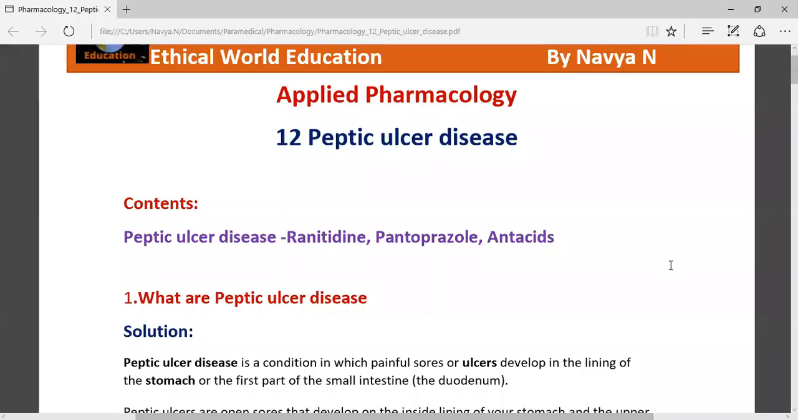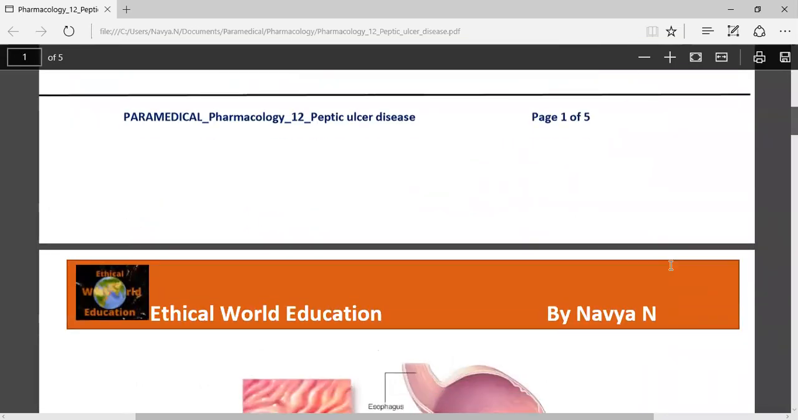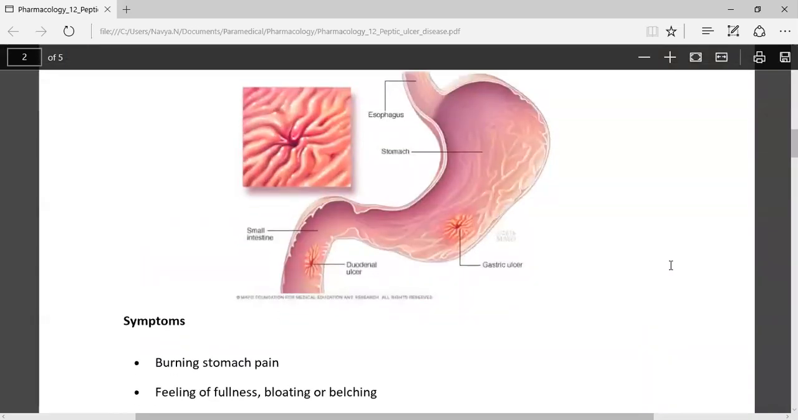Yeah. So in this chapter, we just saw the peptic ulcer disease. Under this, we have ranitidine, pantoprazole, and antacids. Peptic ulcer disease is a condition where painful sores or ulcers develop in the lining of the stomach or the first part of the small intestine. So that is a gastrointestinal condition, we can say. This is what we just saw in the previous session.